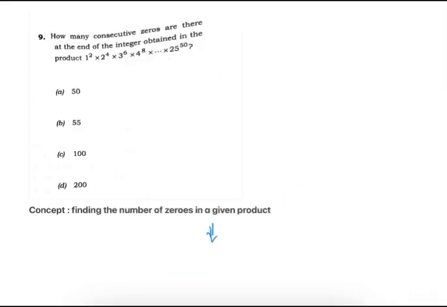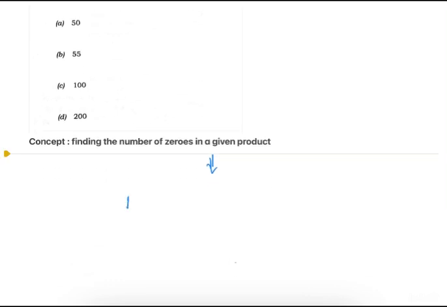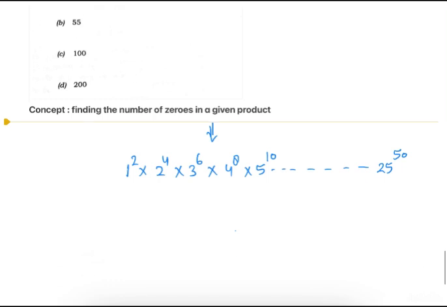So this question is based on the concept of finding the number of zeros in any given product. The expression we have been given is 1 to the power 2, 2 to the power 4, 3 to the power 6, 4 to the power 8 and 5 to the power 10 and so on up to 25 to the power 50. So in this expression, we can observe that the powers are moving in even numbers with a gap of 2.